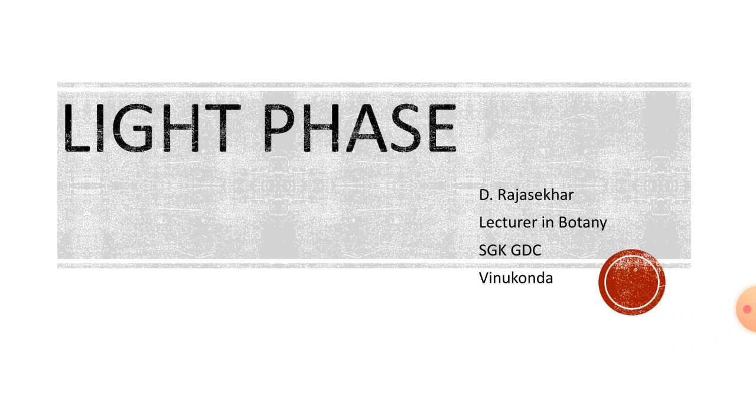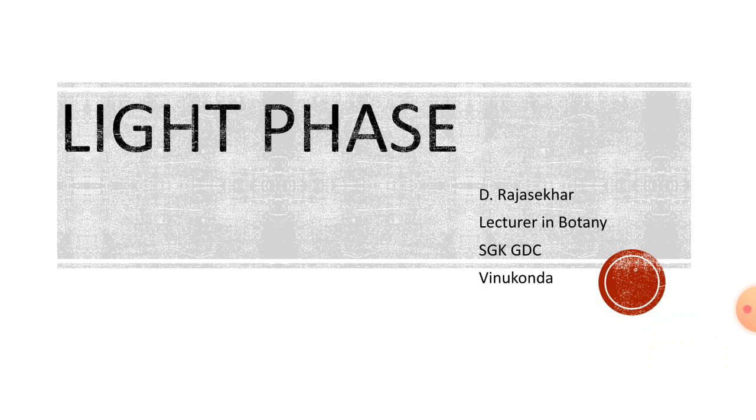Before entering into the real lecture, I would like to recall some of the important and basic details of photosynthesis. Photosynthesis is basically an anabolic pathway or constructive process where different simple molecules come closer and enter into reactions so that they form a complex substance. By this process, oxygen is also liberated as a byproduct.